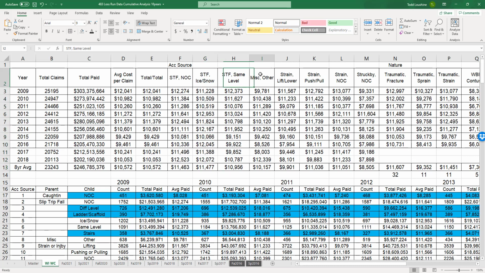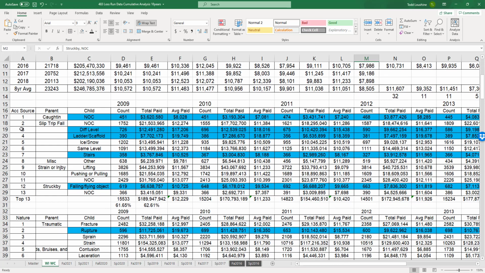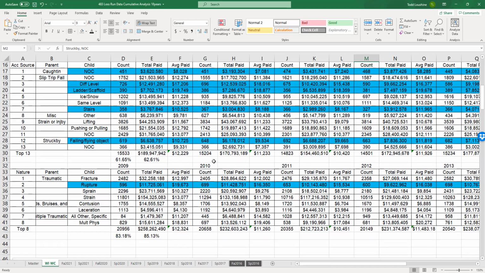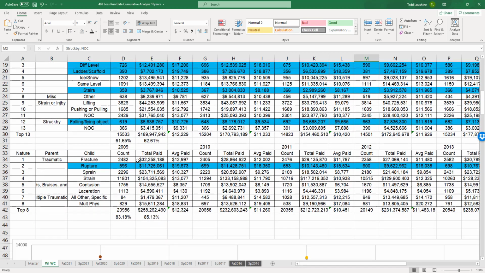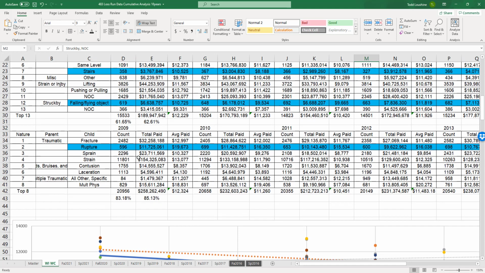And I've got same level, miscellaneous, strain, sprain, struck by, and then we've got by nature of injury. What I was doing was looking at accident source based on a parent code. So I was trying to combine certain things, and I just found it really interesting that we can use actual reported work comp data to compare to what we have.